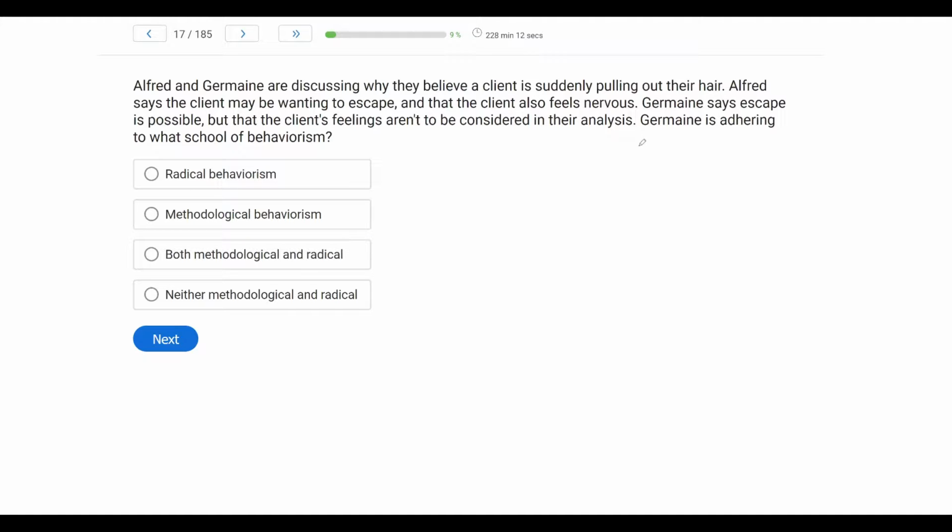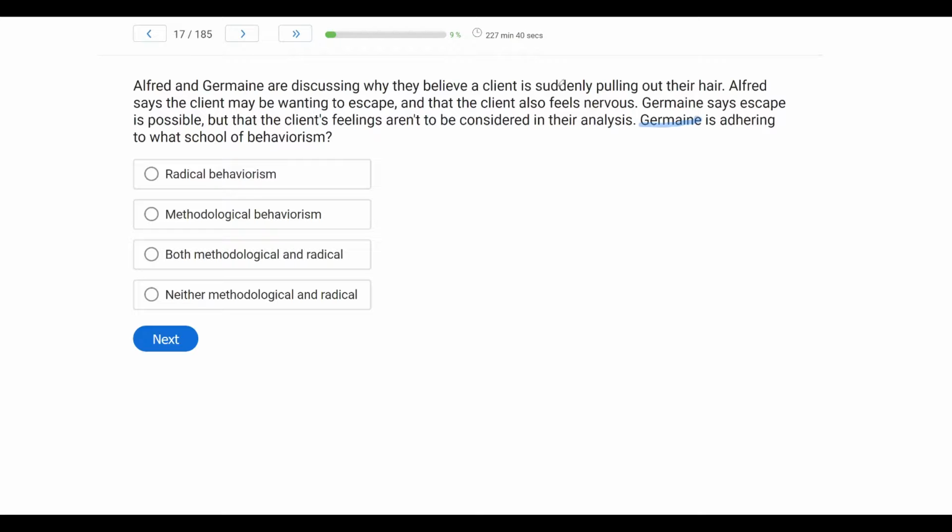Worried about who here? Because we have two people in this question. When you have more than one person, you always have to ask yourself, well, who am I concerned with? We're concerned with Germain. And what is Germain adhering to? What school of behaviorism? And when we think about our schools of behaviorism, we have radical behaviorism, which is what we practice because we acknowledge private events in our analysis. With methodological behaviorism, even though private events may exist, they aren't included in the analysis.